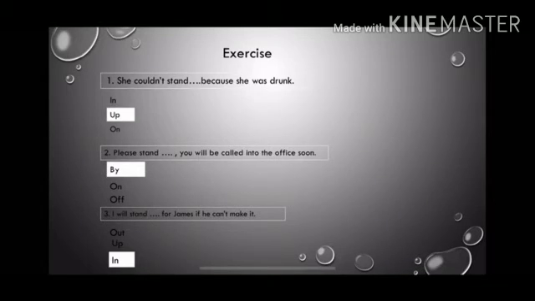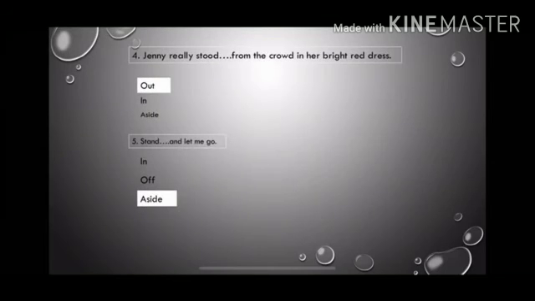I will stand dash for James if we can't make it. I will stand in for James if we can't make it. Jenny really stood dash from the crowd in her bright red dress. Jenny really stood out from the crowd in her bright red dress. Stand dash and let me go. Stand aside and let me go.